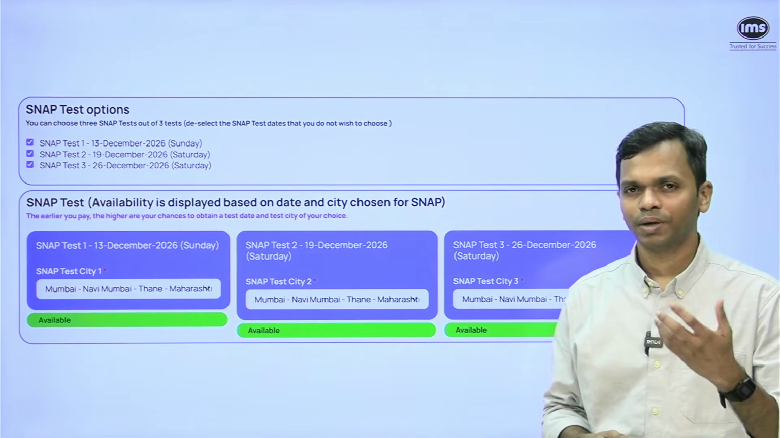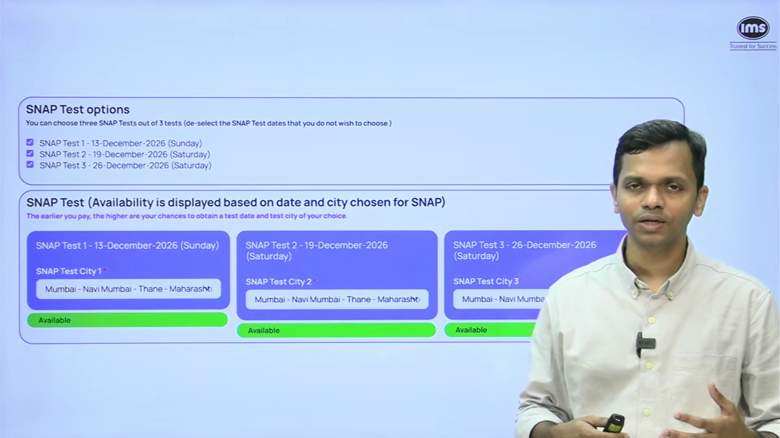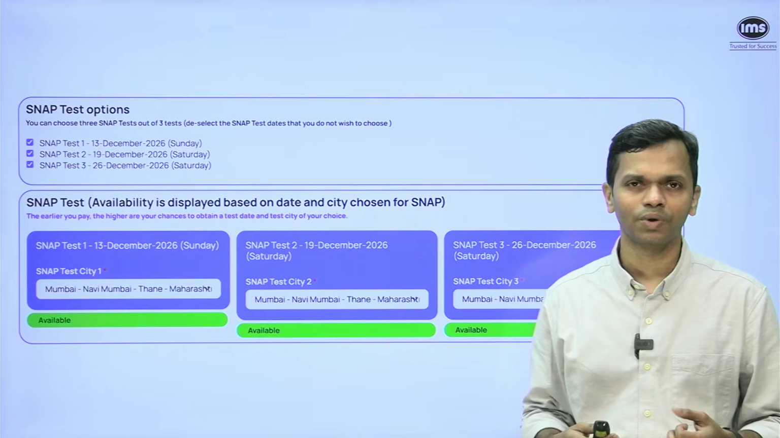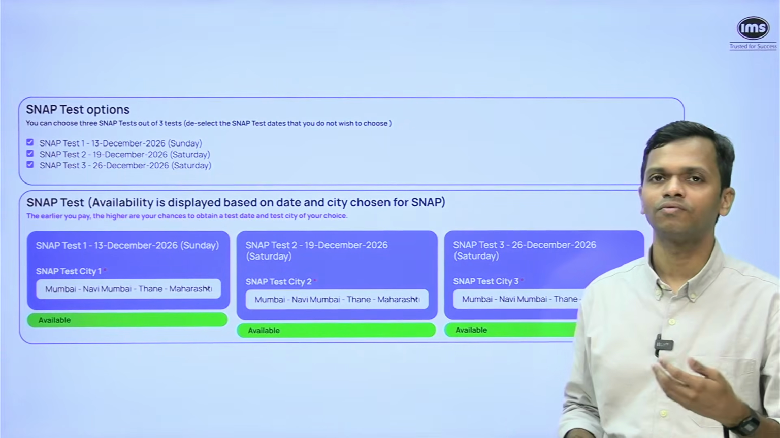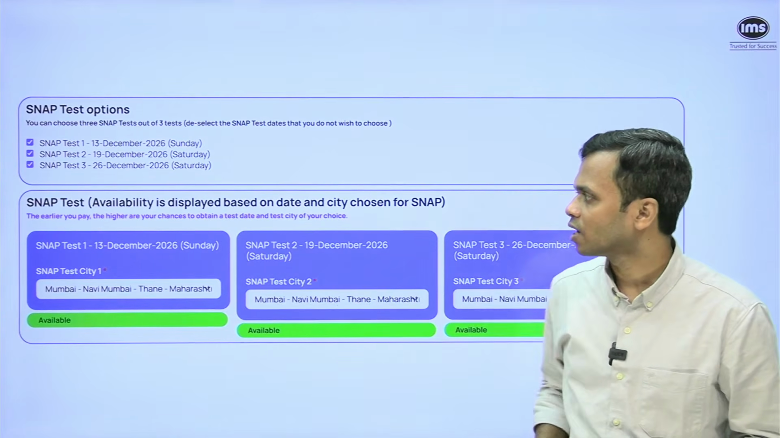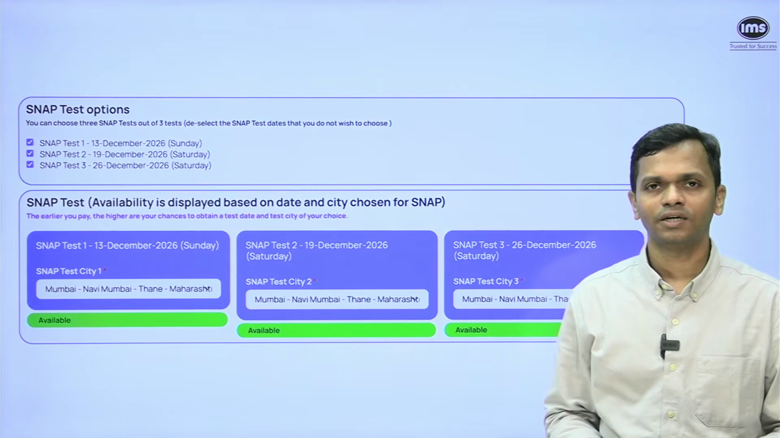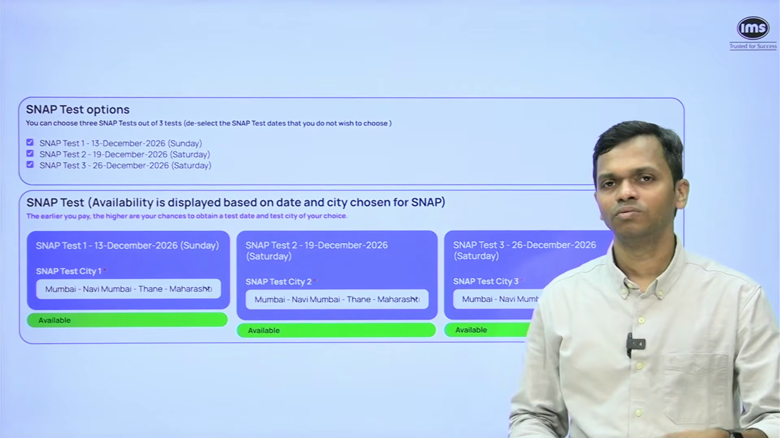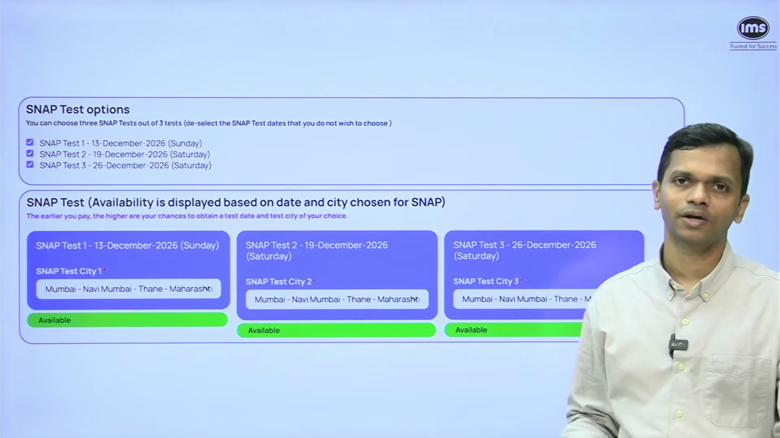And that is why it's better to register early. I will not push everybody to register in week 1. I'm just saying try and register as soon as you can, so that you don't wait till the very end, because you may not have a particular slot or city available. So it says the earlier you pay, the higher are your chances to obtain a test date and test city of your choice. Obviously, because it may happen that a particular venue, the capacity has been exhausted. That is why try and register as soon as possible.